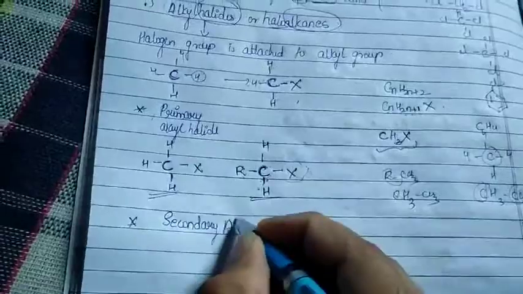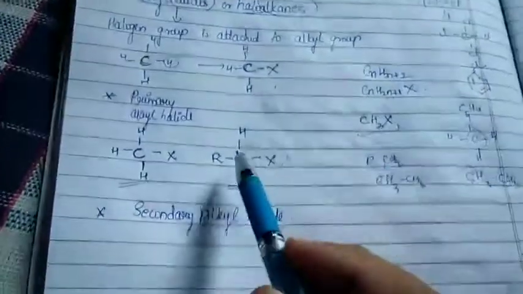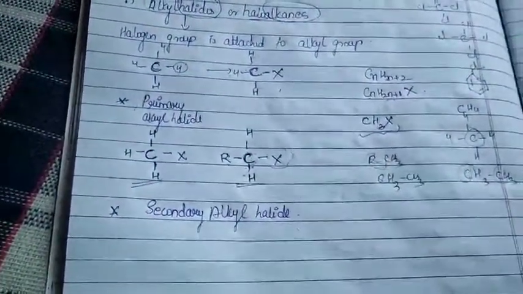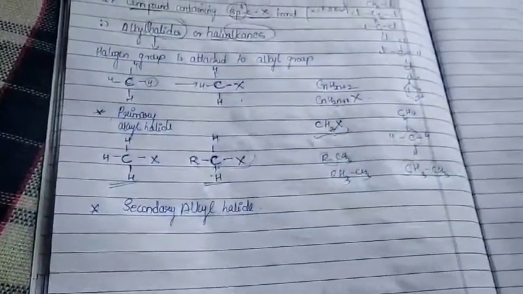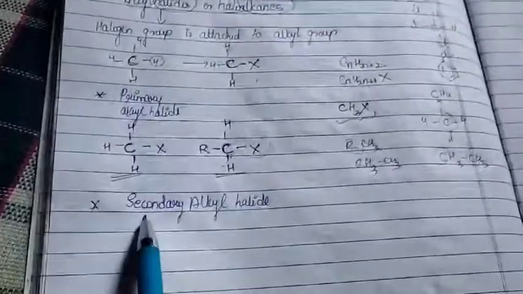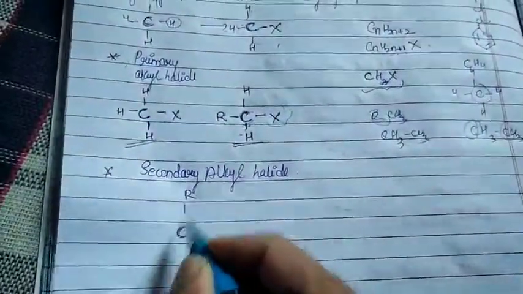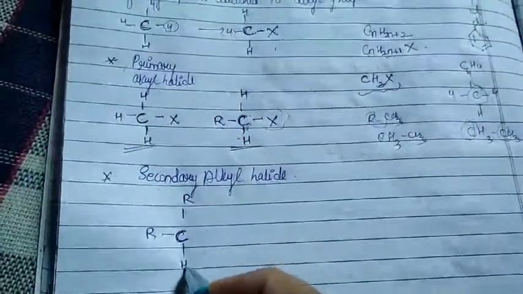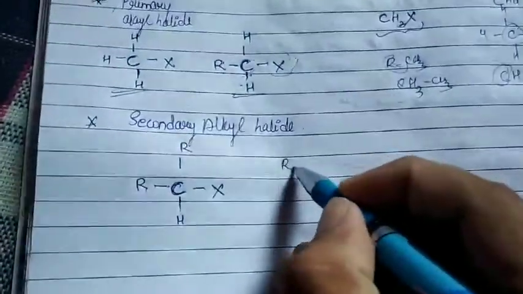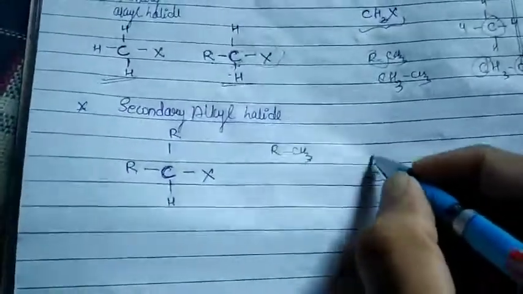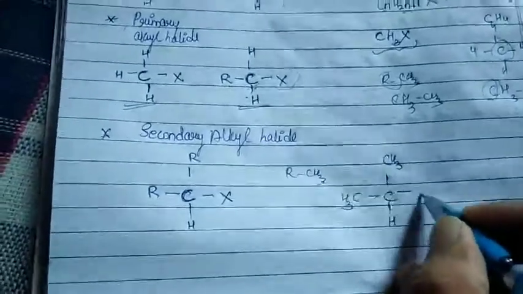Secondary alkyl halide. So can you give me a hint? Of course, the carbon atom which will be attached to two other carbon atoms will be called as a secondary carbon atom. And when a halogen is attached to such secondary carbon atom, it will be called as what? Your secondary alkyl halide. Examples: CRH and an X. So what is happening over here? If I consider my R could be your CH3 groups, how it will be? CH3 CH X.